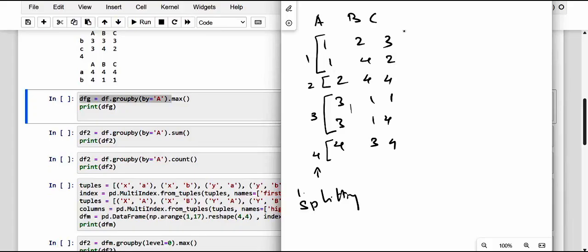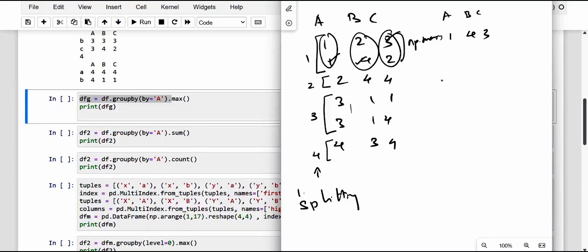From this group 1, we apply the np.max functionality, and what we get is, of course, A, B, C as 1, 4, 3. See here, among these, 1 is the maximum, 4 is the maximum, and 3 is the maximum. That is what we got. From group 2, there is not much functionality, so when we apply max to this, the same thing, 2, 4, 4.